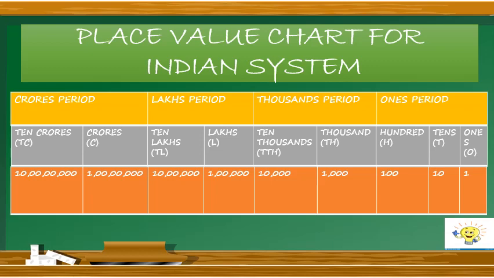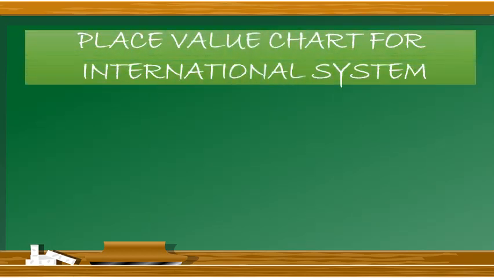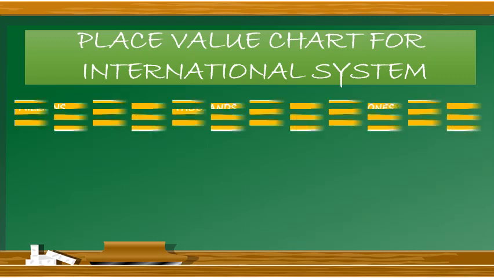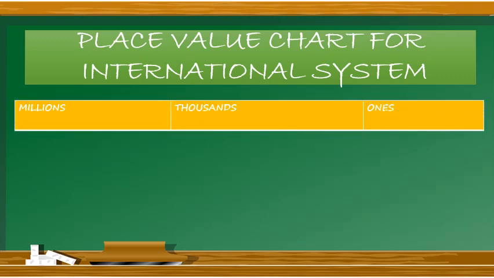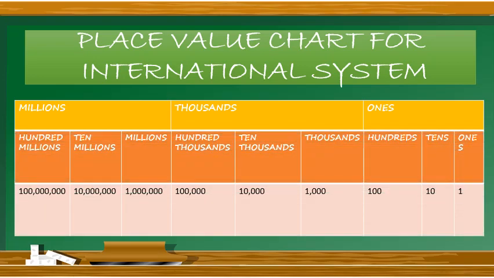Now keeping this Indian system place value chart in our mind, we'll compare it with the place value chart for the international system. Let's move. Place value chart for the international system. In the international system, there are 3 periods. First one is ones, second thousands, and third is millions. These 3 periods are further subdivided.